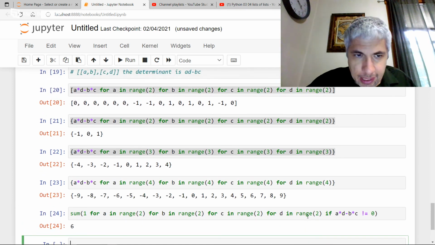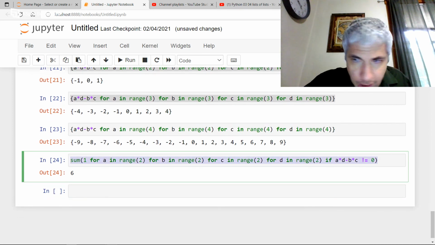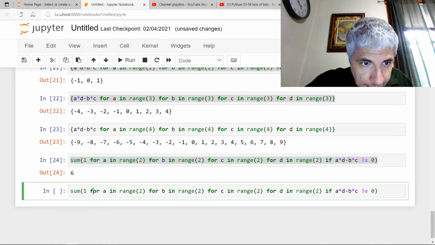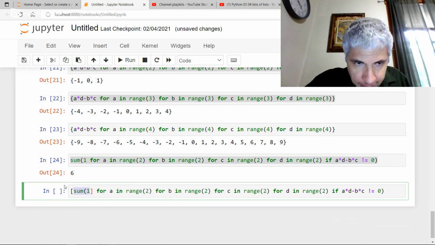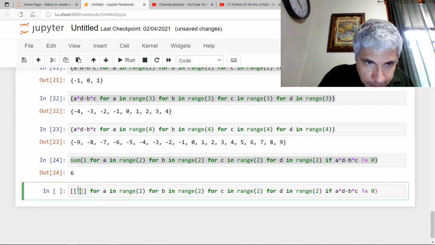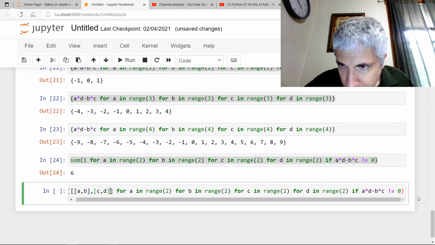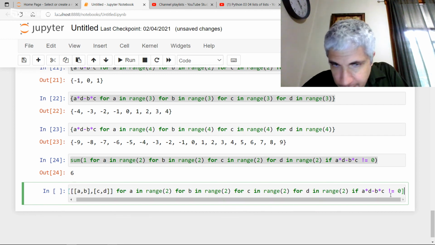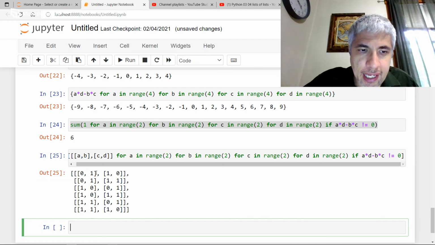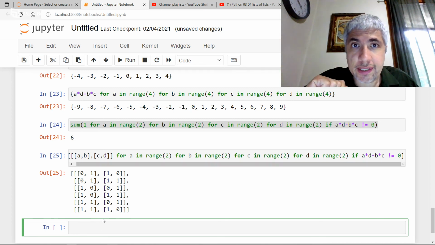And we could actually see what those matrices are, if I wanted to, by saying, instead of a sum, I want a list here. Why don't we list them? So now I can see what those matrices are. Yes, this line is too long, but let's run it anyway, and I can actually see the matrices that are invertible. So a nice little exercise. There are other ways of dealing with matrices in Python that are very efficient, especially if you grab some libraries like the SymPy library. But we might talk about that a little later.